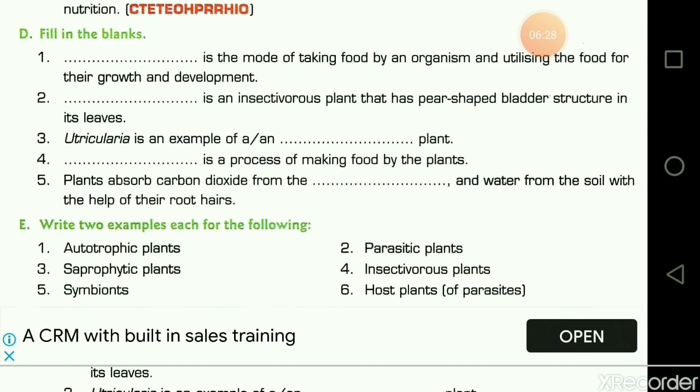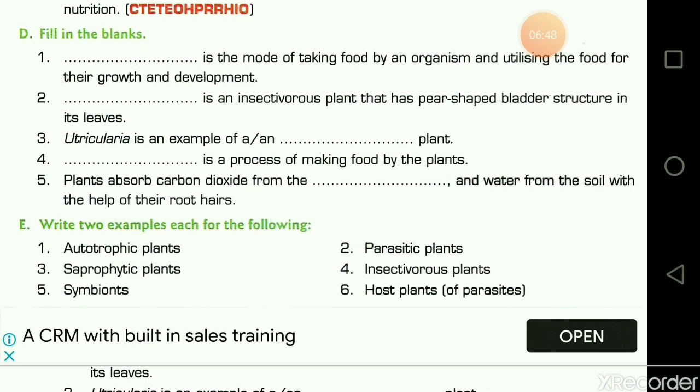Fourth question, fill in the blanks. Dash is the mode of taking food by an organism and utilizing the food for their growth and development. What is that? Nutrition. So nutrition is the mode. So the answer is nutrition.